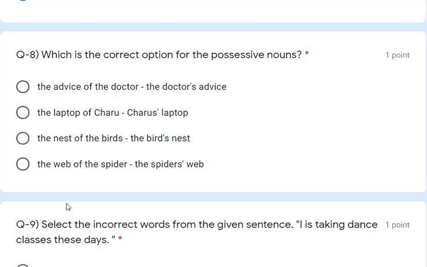In the third option, birds is given. So here B-I-R-D-S, then after that the apostrophe should come, right? If you notice here, this apostrophe is there, that should come here, not before. So this is also wrong. Here the apostrophe should come here, not after. So this is also wrong. Here also the same, apostrophe should come here. So this is also wrong. So the correct answer is this one, right? Doctor, then apostrophe and this. Because it is not ending with S, so apostrophe with S we will write. So the correct answer is this one.